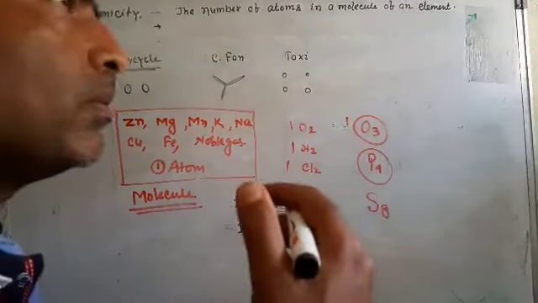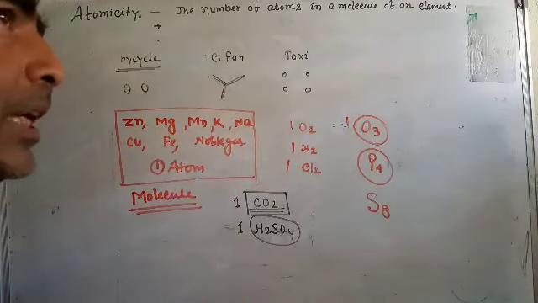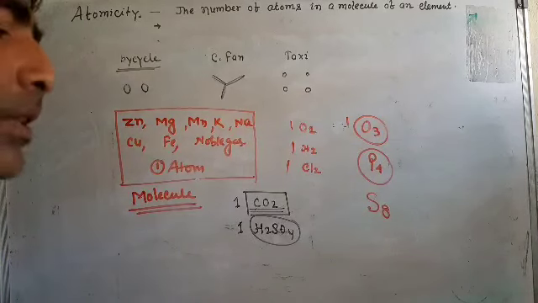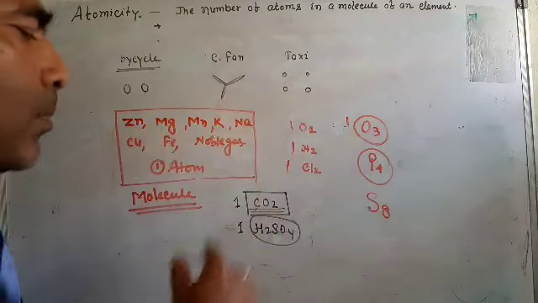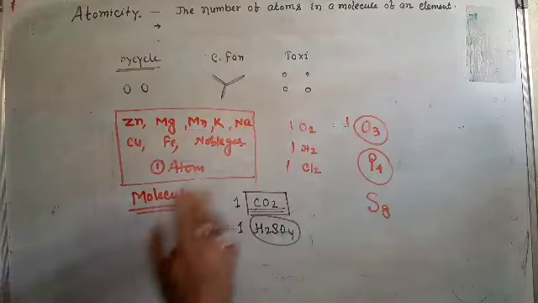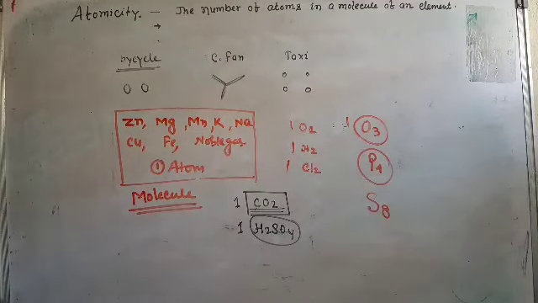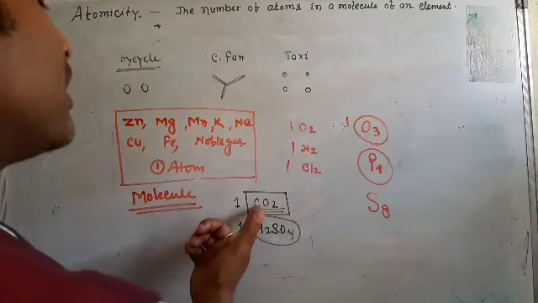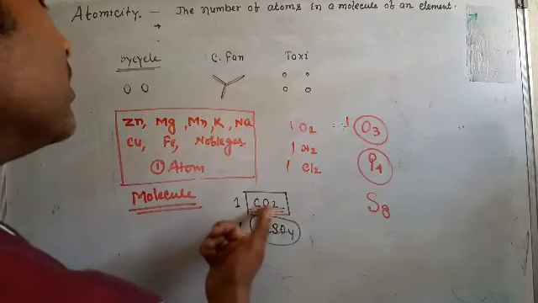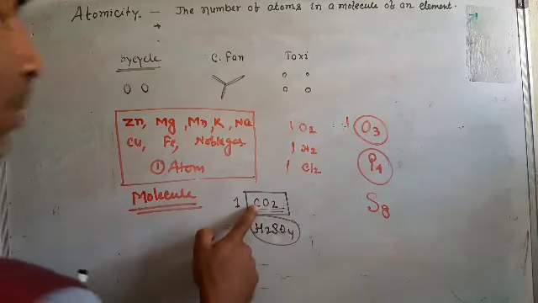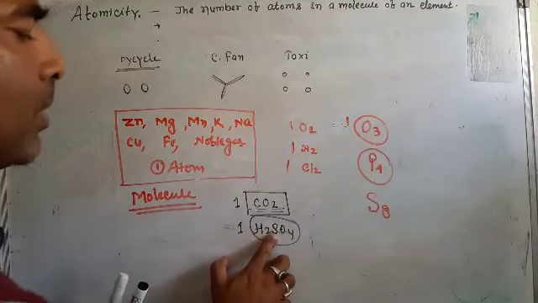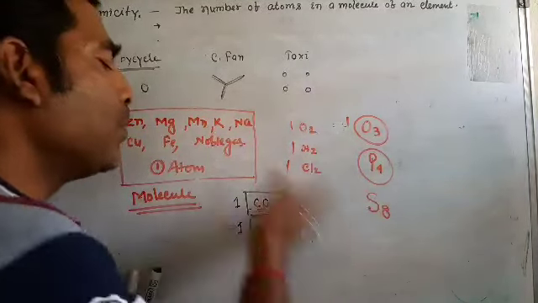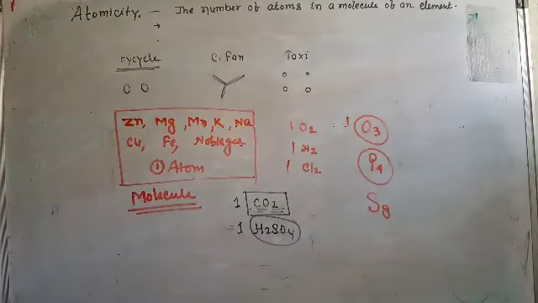If you are tested, sir, give me H2SO4, sulfuric acid, what do you take? In one molecule of sulfuric acid, you have two atoms of hydrogen, one atom of sulfur and four atoms of oxygen. That is a molecule. Molecules mean different atoms of elements: carbon atoms of the carbon element, oxygen atoms of the oxygen element. Here, atoms of hydrogen, sulfur and oxygen combine and form a single unit, one molecule. Okay, so this is a molecule.